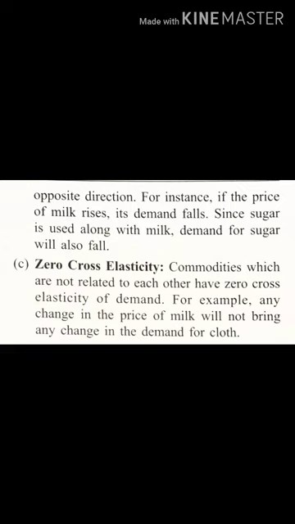When we say cross, we have to compare two goods at any cost, and when we say zero cross elasticity, no good should affect the demand of the other, whether demand or price. The best example is milk and cloth, which has been given in the book itself.